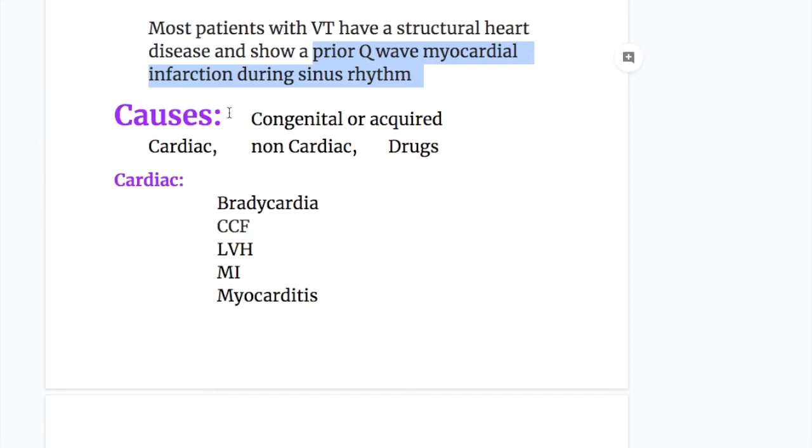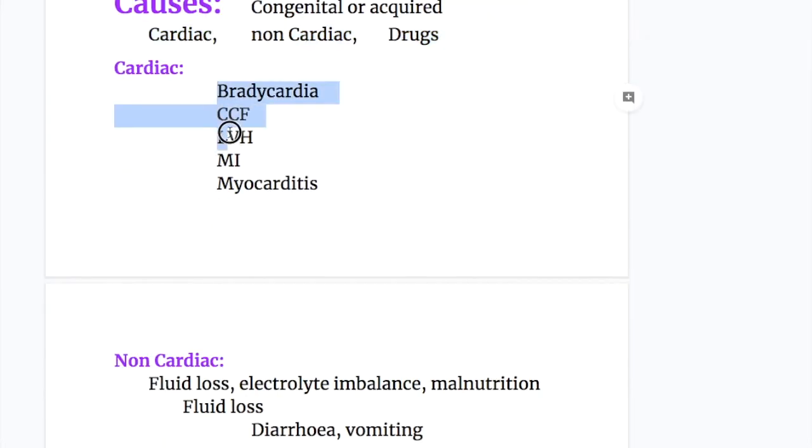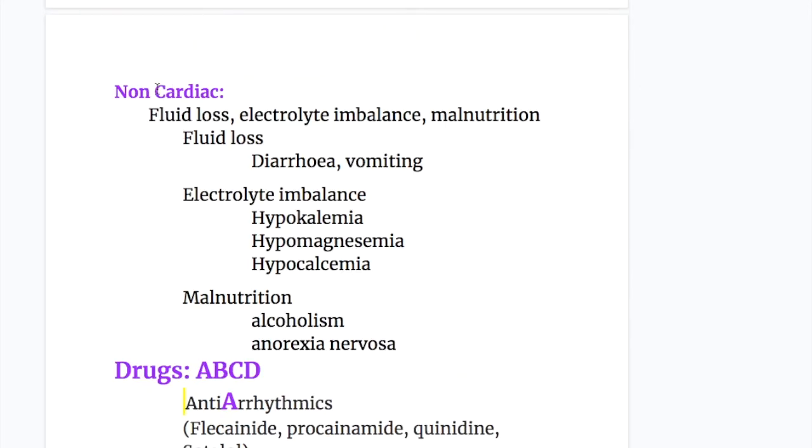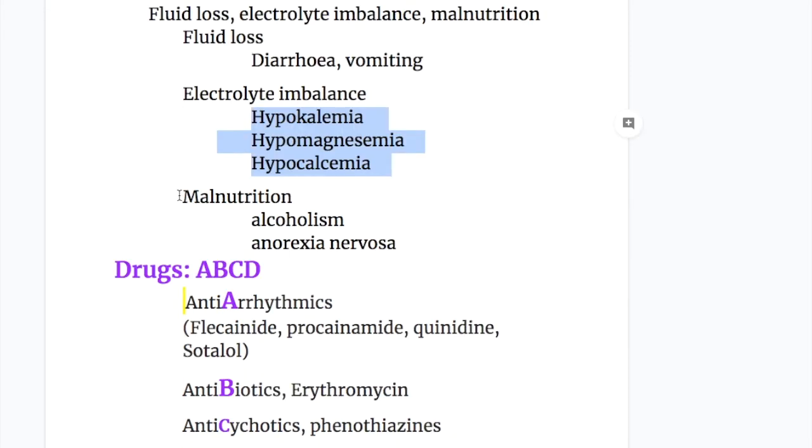So the causes of Torsade de Pointes may be congenital or acquired. Congenital causes are due to disorders that have a long QT interval. Acquired causes may be cardiac, non-cardiac, or drug-induced. Cardiac causes are bradycardia, CCF, LVH, myocardial infarction, and myocarditis. The non-cardiac causes of torsade include fluid loss, electrolyte imbalance, and malnutrition. Fluid loss may be due to diarrhea and vomiting, and electrolyte imbalances that cause Torsade de Pointes are hypokalemia, hypomagnesemia, and hypocalcemia. Malnutrition conditions that cause TdP are alcoholism and anorexia nervosa.